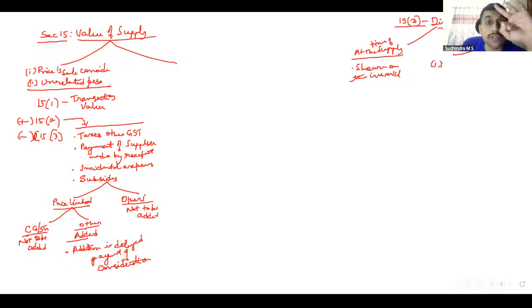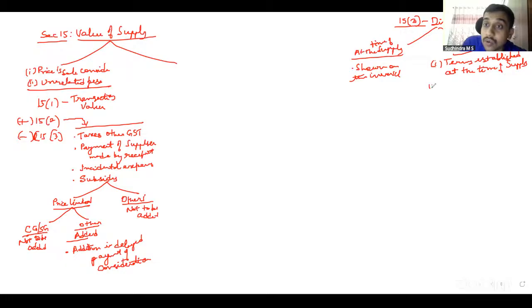Post-supply discounts will be reduced only if three conditions are satisfied. First, terms of such discount were established at the time of supply. That means they knew that we had to give a discount at the time of supply.